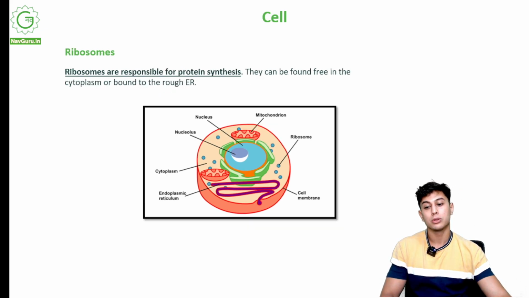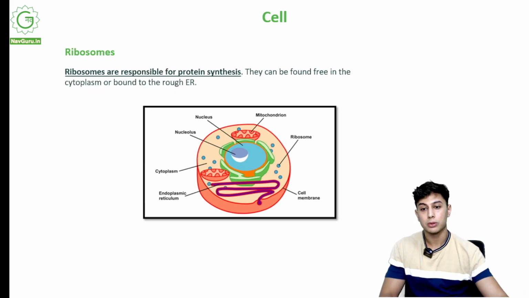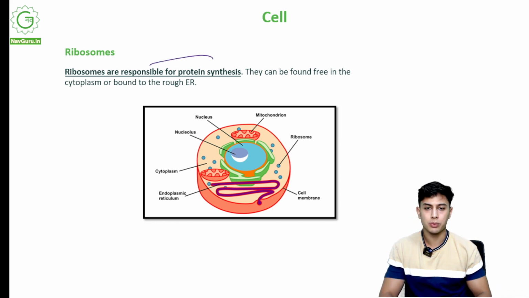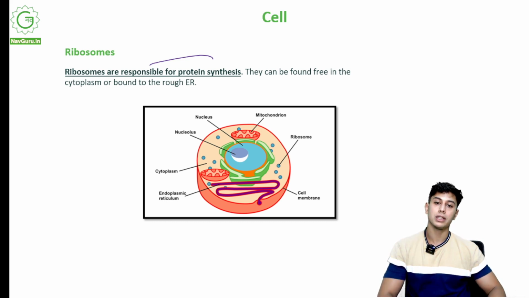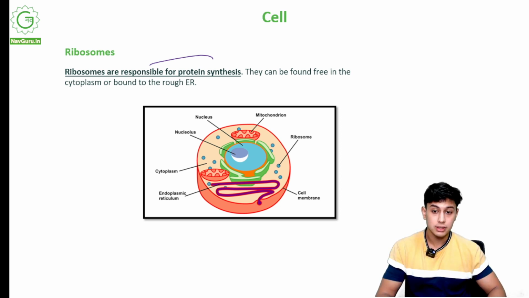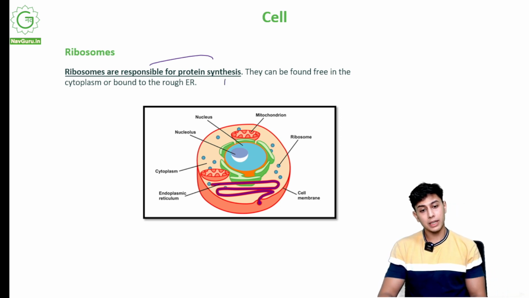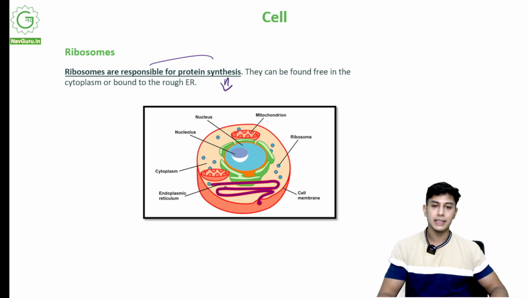Now we get ribosomes. What are ribosomes? Ribosomes are responsible for protein synthesis. Where did we study ribosomes? On the endoplasmic reticulum. They are present on the endoplasmic reticulum. Ribosomes are responsible for protein synthesis. What does it mean by protein synthesis? Anything that the cell will eat or engulf, it terms as food for the cell. How will it be broken down? These ribosomes will help in synthesizing that protein.